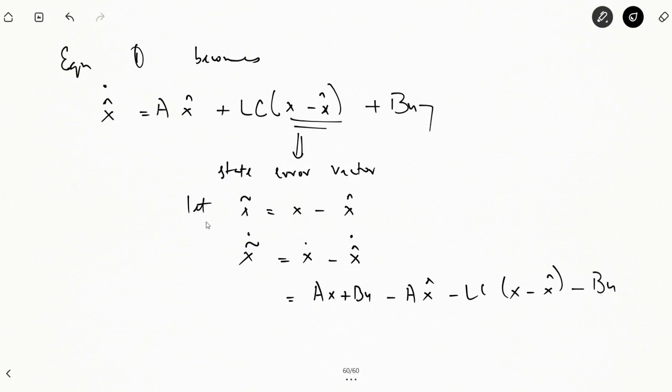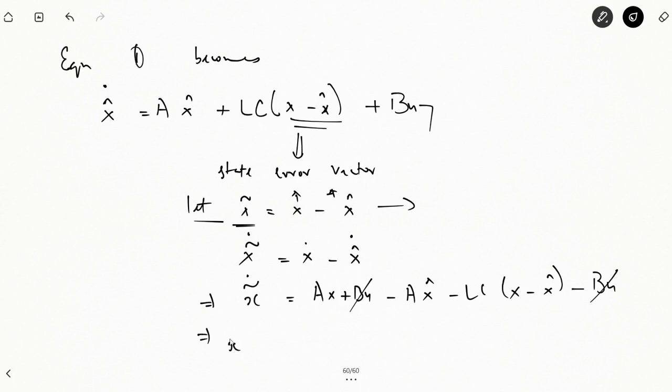Fine. So let x bar is equal to x minus x cap. Therefore, x bar dot will be equal to x dot minus x cap dot. This will represent the error vector. x is your actual states of the system, x cap is the estimated values of the system states, so the state error vector gives you the error between the two. So we have substituted them here. So this is x bar dot. The bu cancels out directly here.